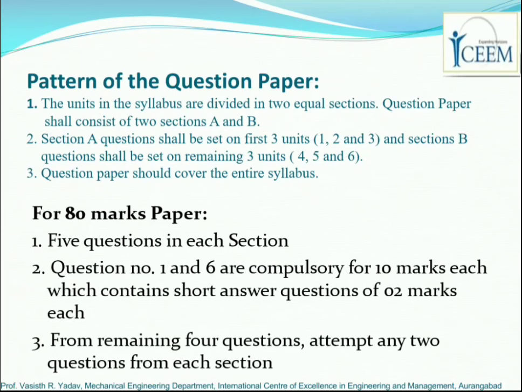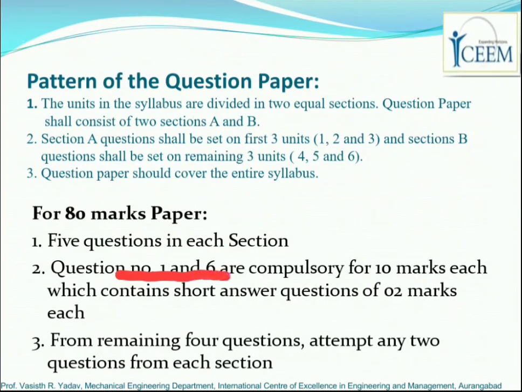Questions 1 to 5 will be in section A, whereas questions 6 to 10 will be in section B. Among these, question number 1 and question number 6 are compulsory. Remember, they have to be attempted in the exam paper.